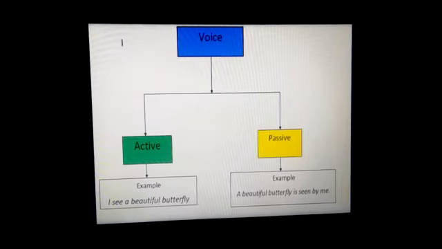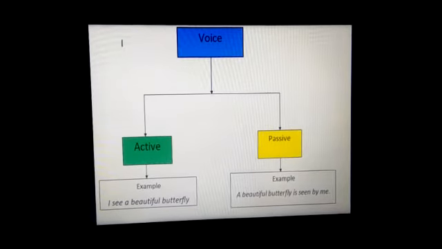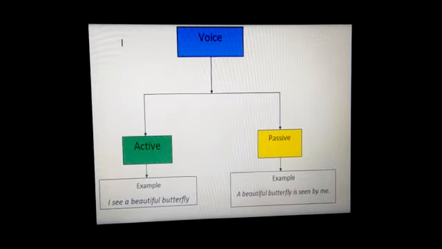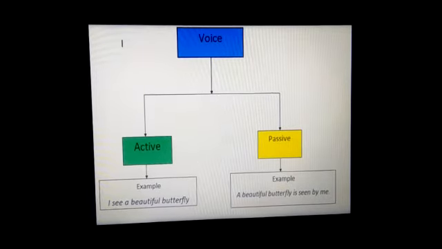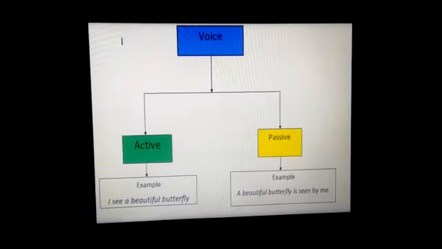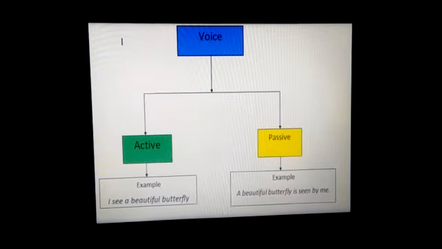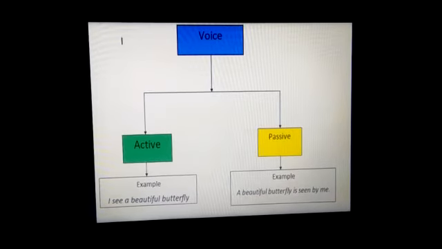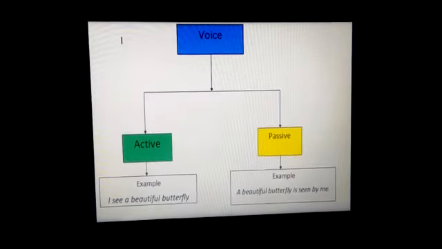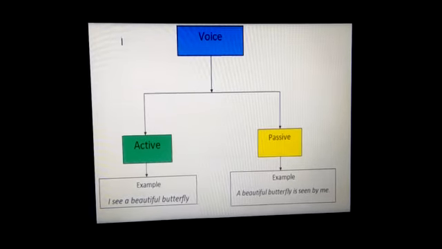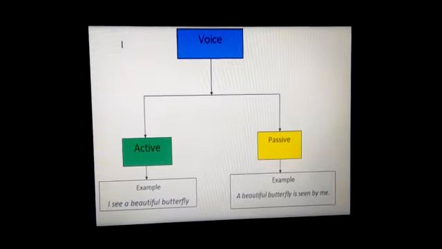And when it becomes passive, the rule is the subject of the active voice will be the object of the passive. Now you see, I becomes me in passive. A beautiful butterfly, which was the object of the active voice, that means in I see a butterfly, that object becomes the subject in passive voice. That means active and passive interchange subject and object. Subject in active becomes object in passive, and object in active becomes subject in passive. This is the main rule you have to remember.